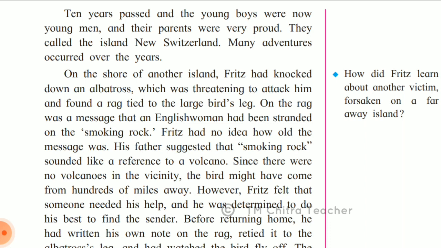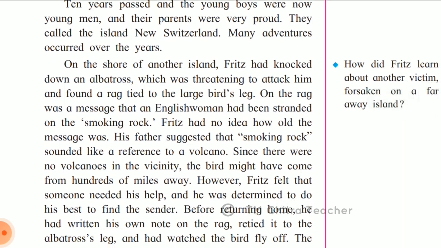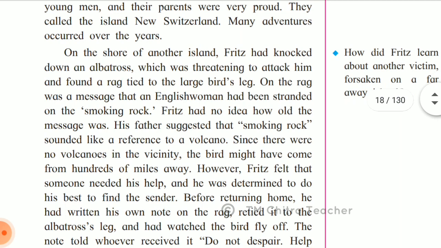So when he knocked it down, he found a piece of rag, that is a torn cloth, which was tied to its leg. On the rag was a message that an English woman had been stranded on the Smoking Rock. English woman stranded means she was left alone without anyone's help on the rock. After reading this message, Fritz had no idea how old the message was, because we don't know when the message was written and tied to the leg of the albatross. So his father suggested that Smoking Rock sounded like a reference to a volcano.